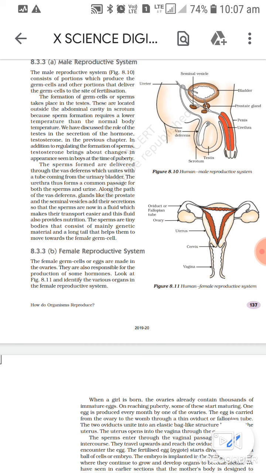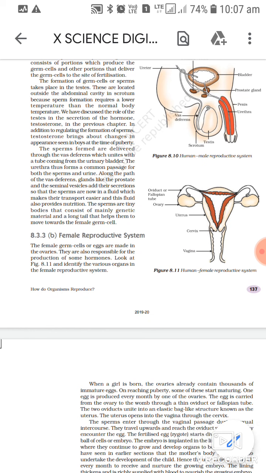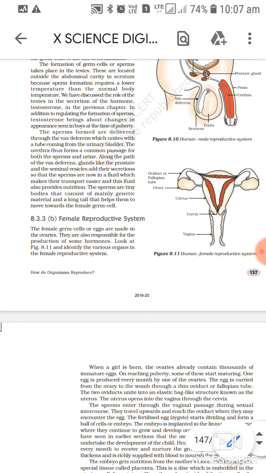The sperms formed are delivered through the vas deferens, which, as we discussed yesterday, unites with the tube coming from the urinary bladder. The urethra thus forms a common passage for both the sperms and the urine. Along the path of the vas deferens, glands like the prostate and seminal vesicle add their secretions, so that the sperms are now in a fluid, which makes their transport easier, and the fluid also provides nourishment.